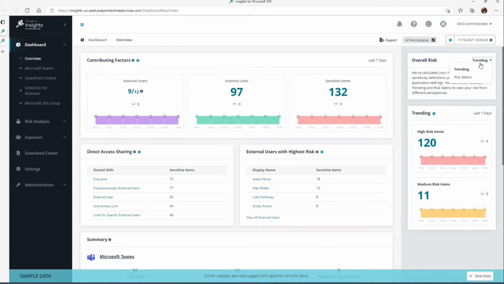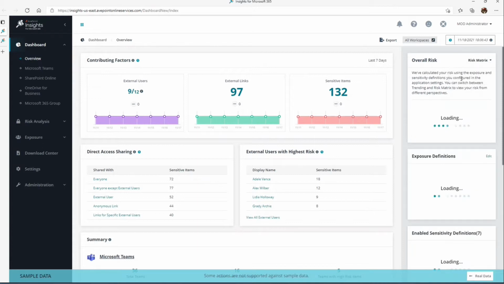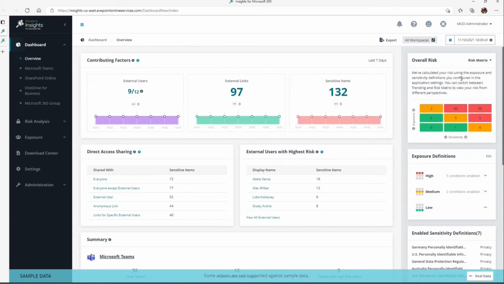We can also view this high-level dashboard from a risk matrix perspective. This is important when you have a lot of content that you really want to understand, but you also want to prioritize which content is of most importance in terms of access, permissions, potential exposure versus the content that is least important, maybe not so much of a focal point for your team to investigate or triage.